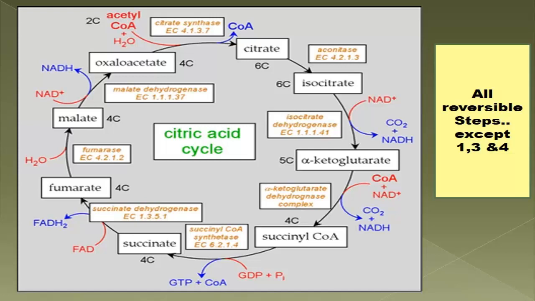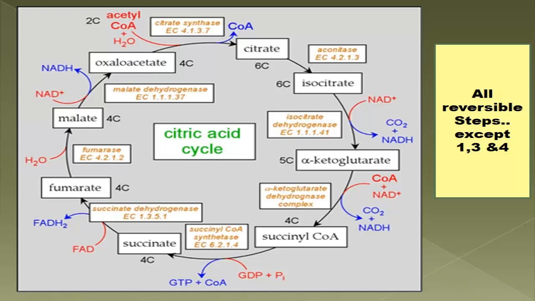Clear? And remember, there are 3 irreversible steps here: step number 1, 3 and 4. Step 1 is the citrate synthase step, where citrate is the product.